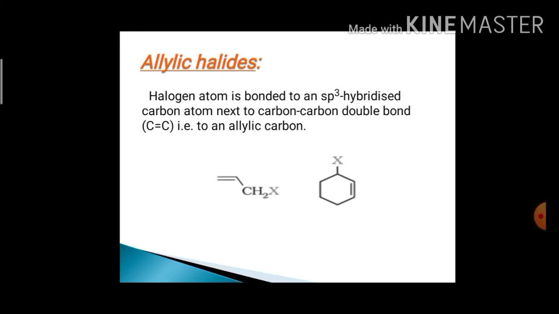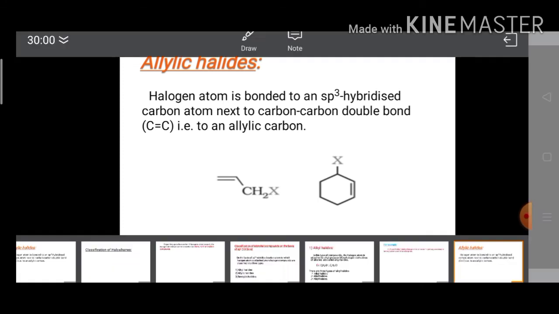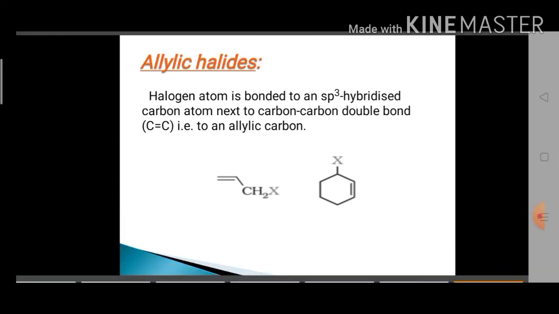Next, we'll discuss allylic halide. In the allylic halide, the halogen atom is bonded to an sp3 hybridized carbon atom next to the carbon-carbon double bond, that is an allylic carbon atom. So in this example, the halogen atom is directly bonded to the sp3 carbon atom next to the carbon-carbon double bond.